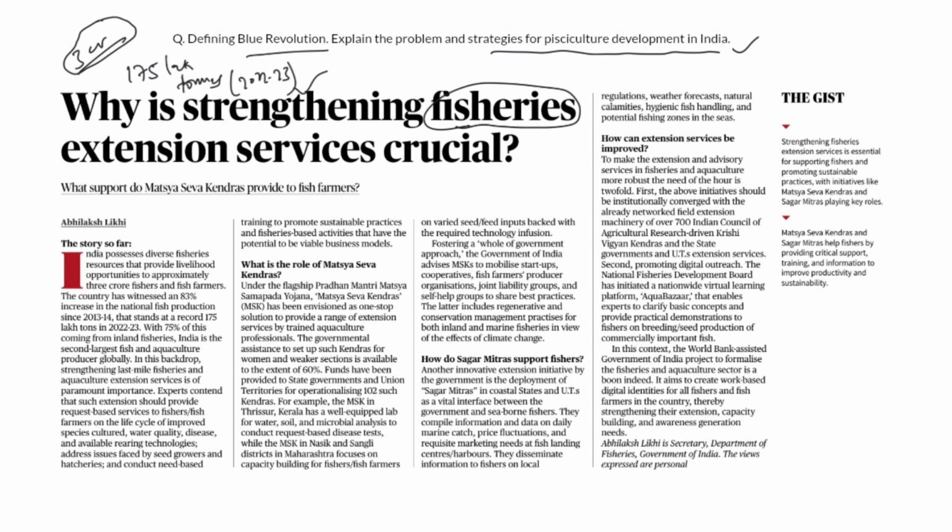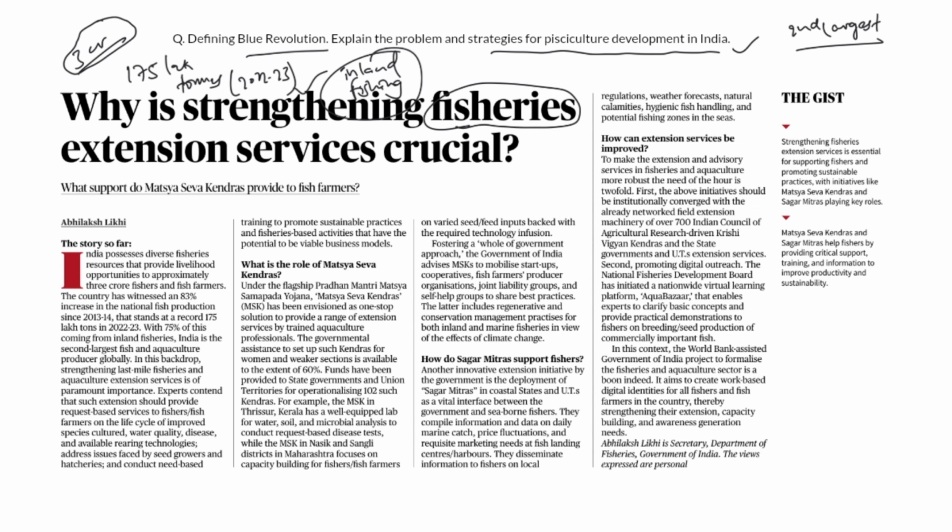Okay, that's one thing. Next, it is being said that 75% of this fish production is coming from inland fishing. Now, this can be important from the prelims perspective. Inland fishing: 75% of the fish production in India is coming from inland fisheries. This article is also saying that India is the second largest fish and aquaculture producer.